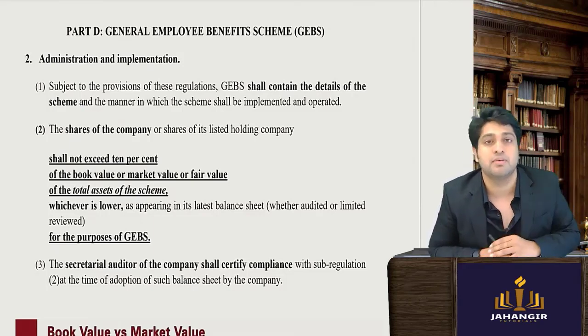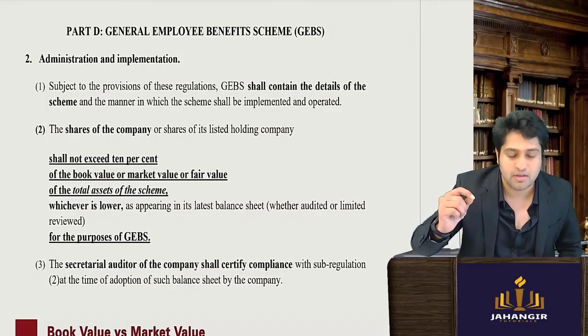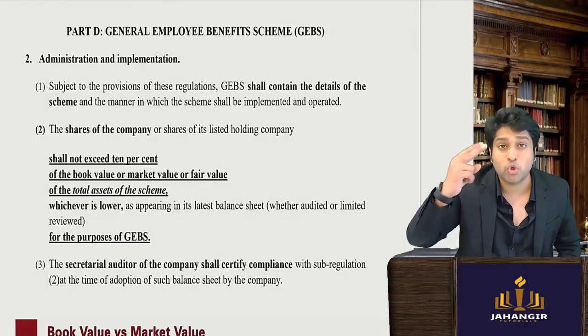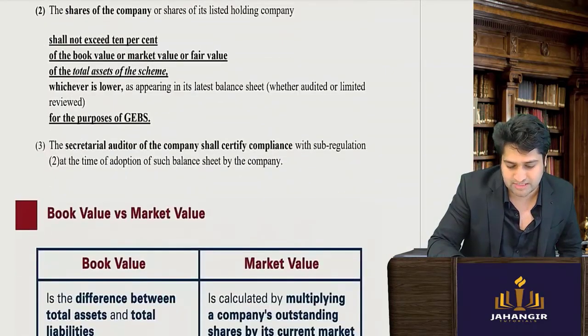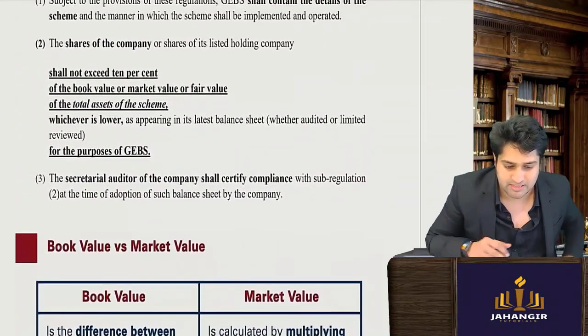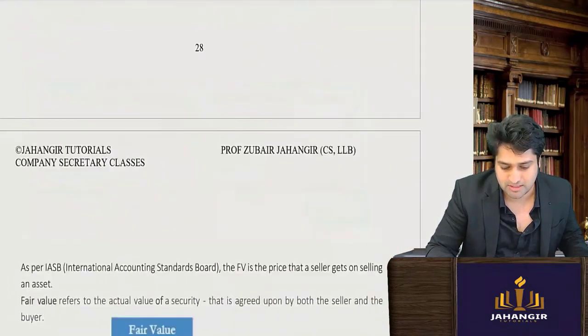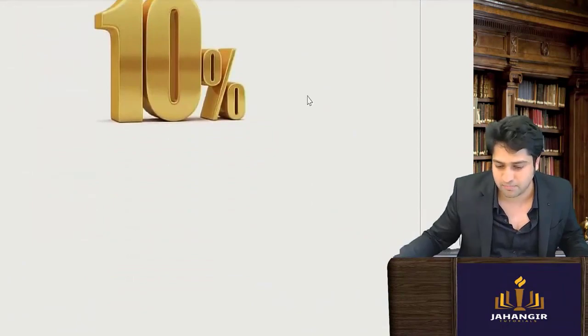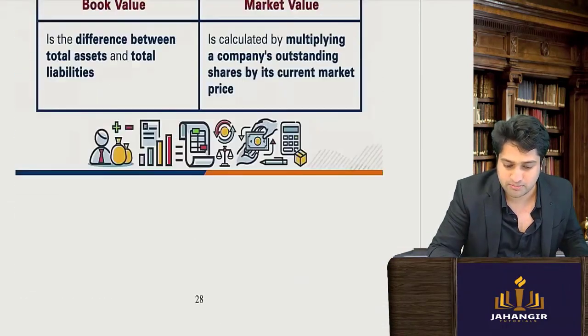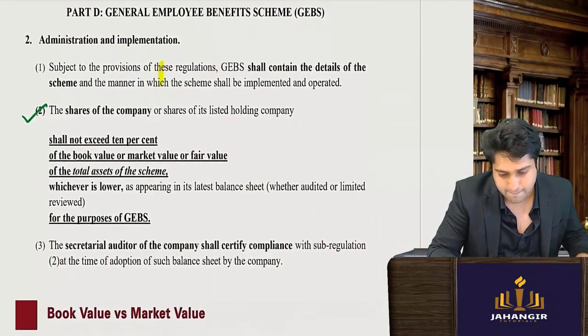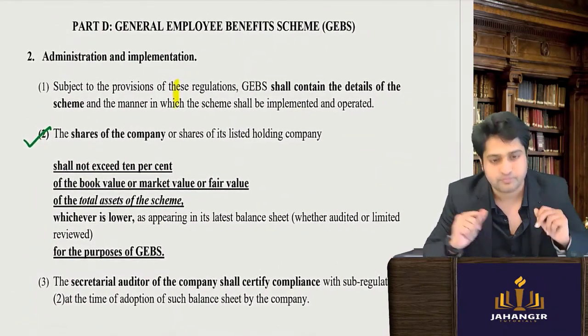Now notice that for D and E, the general employee benefit scheme and the retirement benefit scheme, there is a special provision of this 10%. You will notice this 10% point is only coming in the last two schemes. So let's see which one it is.